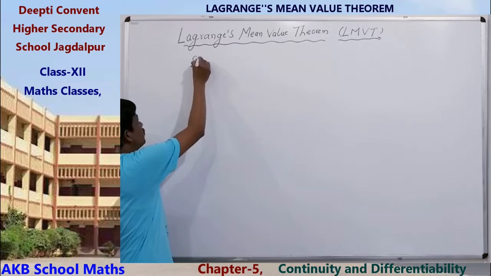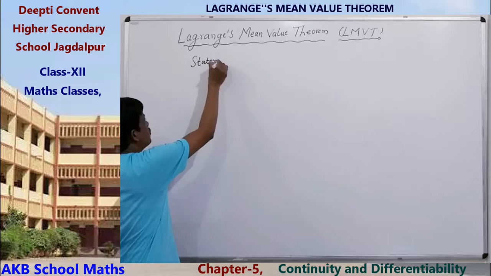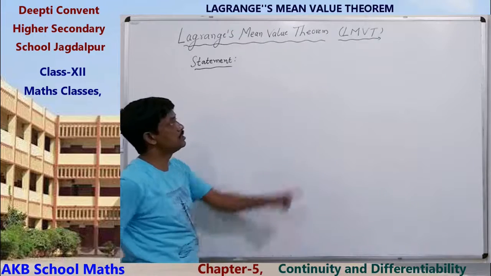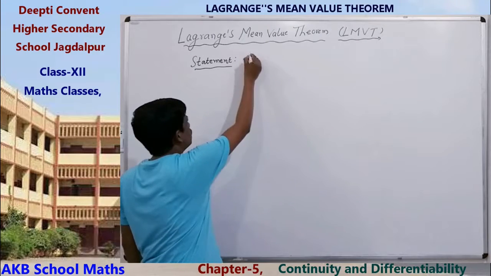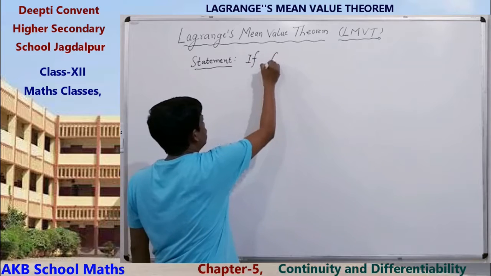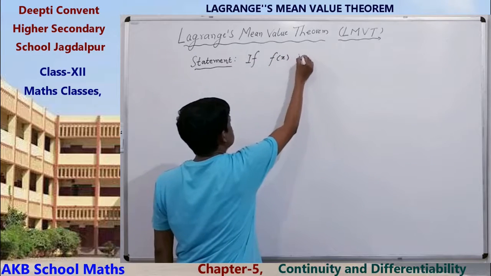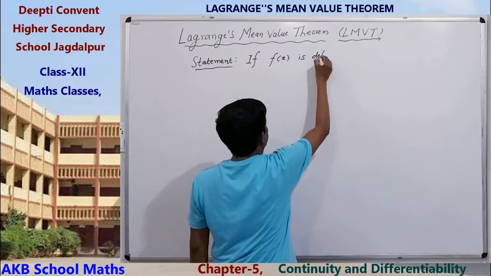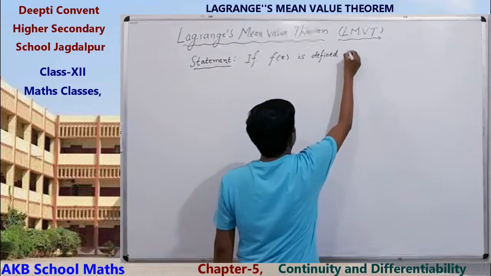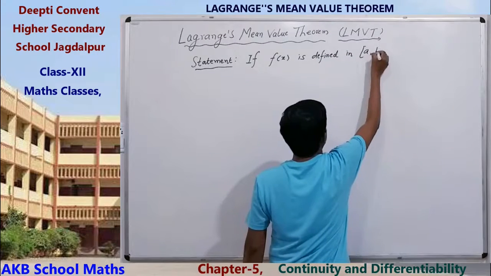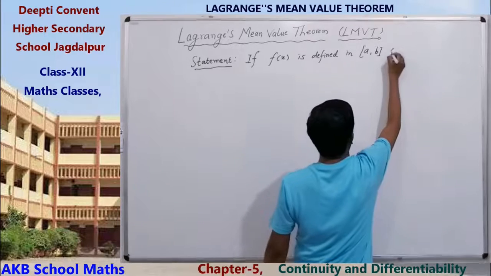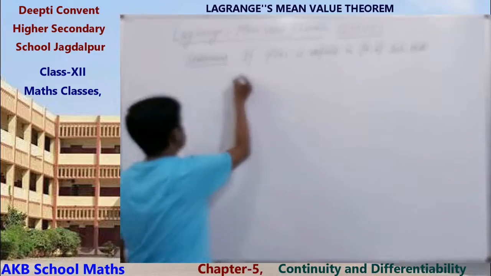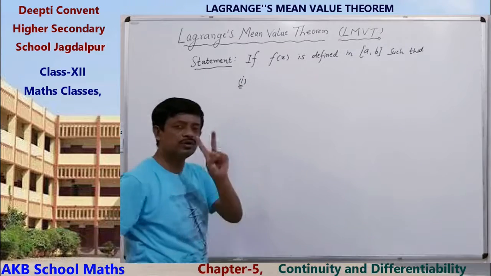So, a statement of Lagrange's mean value theorem. Here also, if f(x) is defined in the closed interval [a, b] such that, first condition, here only two conditions.